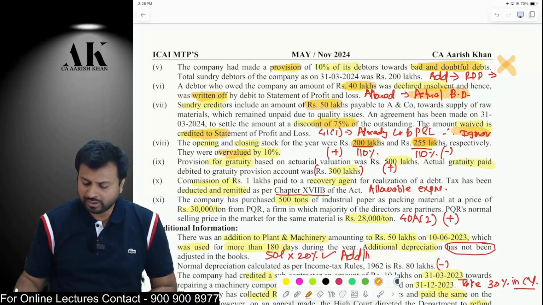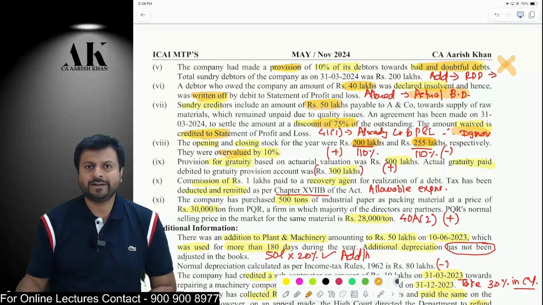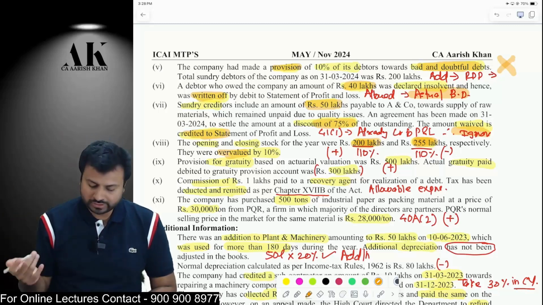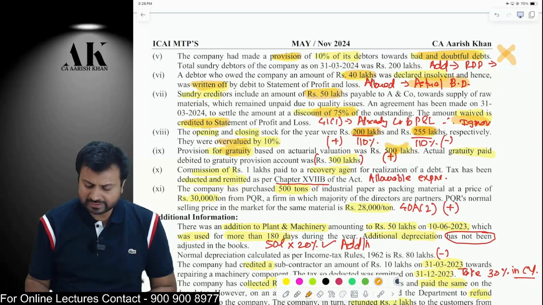10% has to be reduced from your PNL. So in both the cases, you have to divide by 110%, and opening stock you have to add back, and closing stock you have to reduce. Provision for payment of gratuity is disallowed under income tax law.